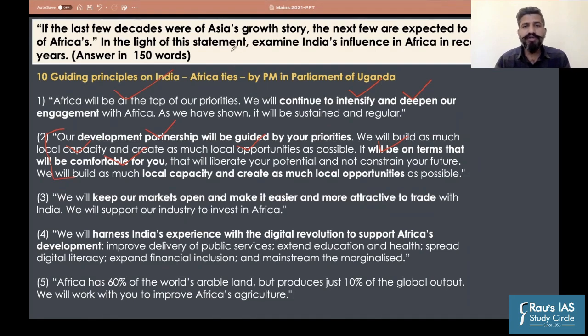Yes, now Aadhaar will also be launched in Sri Lanka. Very good example. So the third point that was highlighted by the Indian Prime Minister was that India will keep its markets open and make it easier and more attractive to trade, which is an indirect reference to India's economic policy.